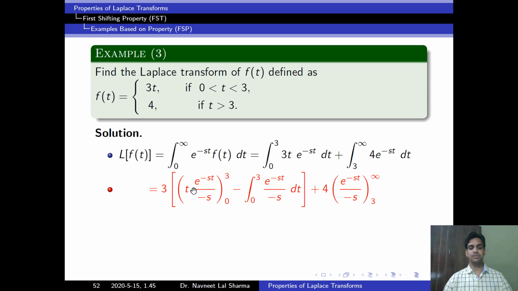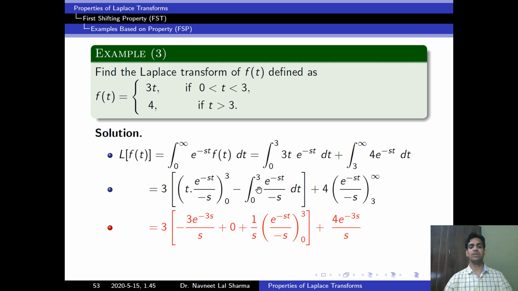After using that formula, we get this, and also we can solve this. We know the integration of e to the power minus st is equal to e to the power minus st divided by minus s, with limit from 3 to infinity. Now we can simplify this and we can put the limit here 0 to 3 and again we can integrate this. After this simplification we get this result. Now we can put the limit 0 to 3 and simplify. After simplification we get this. This is the answer of this question.